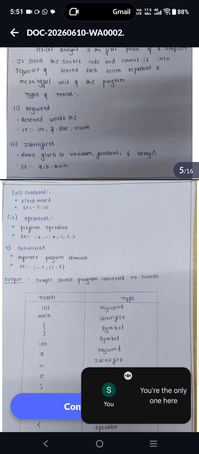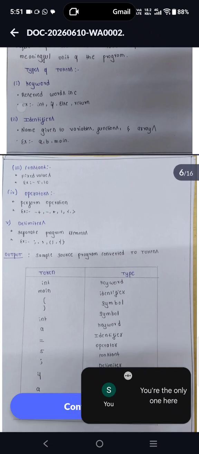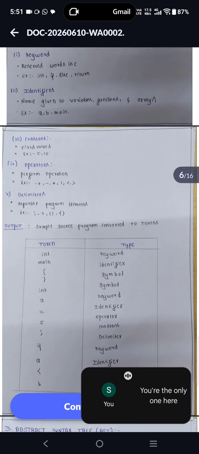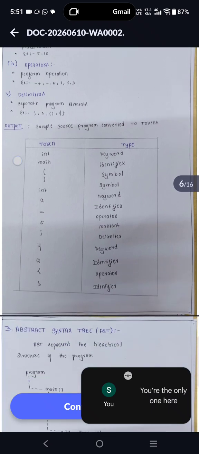Identifiers, names given to variables, functions and arrays, for example a, b and main. Constants, which are fixed values like 5 and 10. Operators perform operations, such as plus, minus, multiply, and greater than or less than. Delimiters separate program elements.